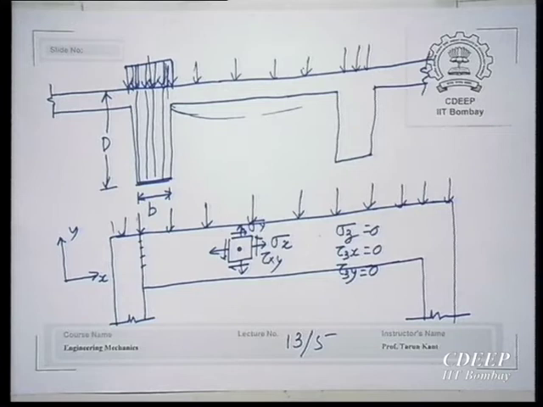Now, there is another two-dimensional type of problem, and that you should be familiar with. How many of you have seen dams? A water dam, which retains water on one side. What is the purpose of retaining water? To create height, and with that height, which means energy, you can use that hydraulic head to produce electricity, to run the turbine. So, the water height is converted into electricity.